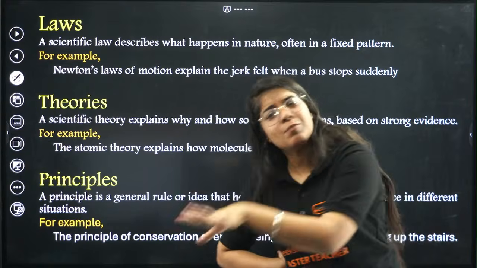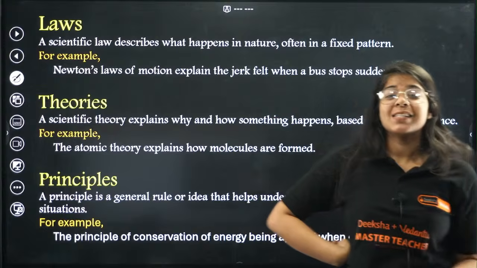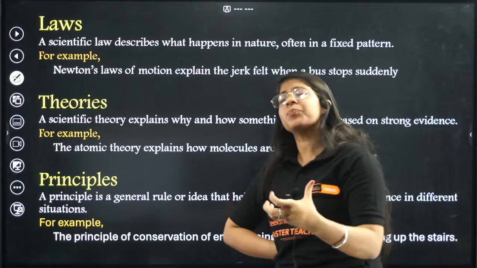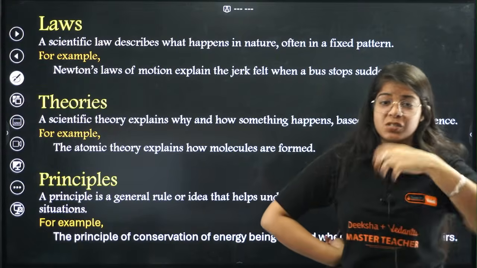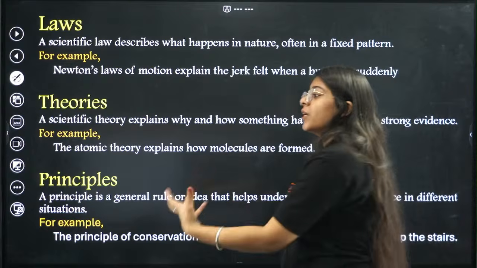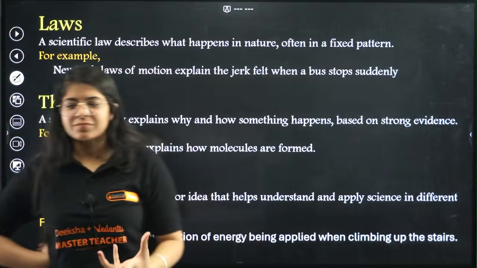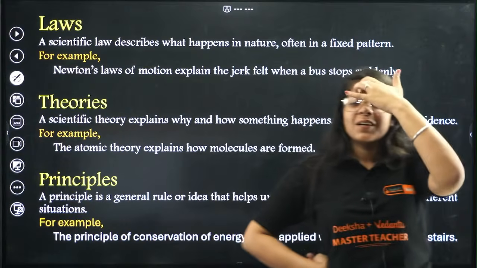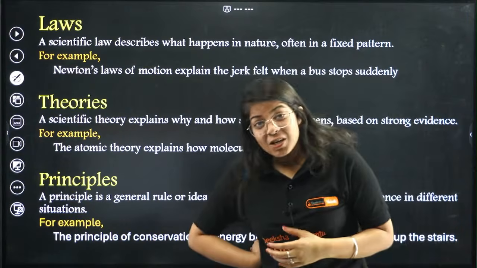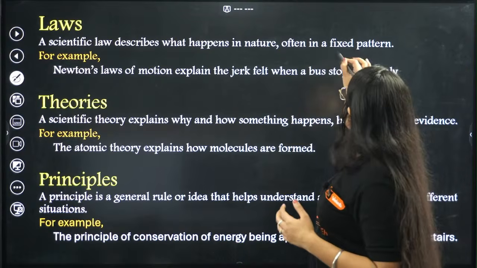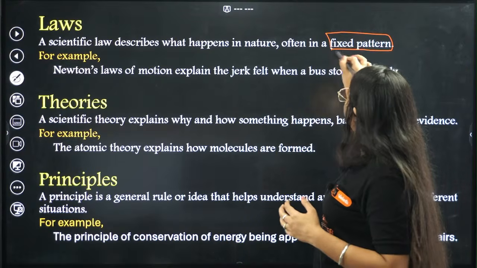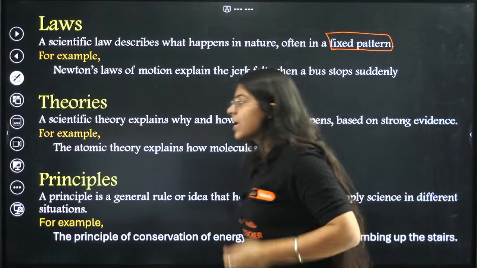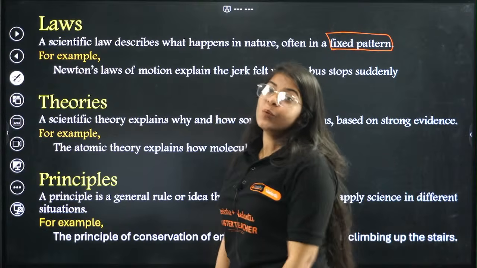Law maybe means something else, but in science it means something that describes what is happening in nature, and is often in a fixed pattern. That means if I am jumping, I always come down.